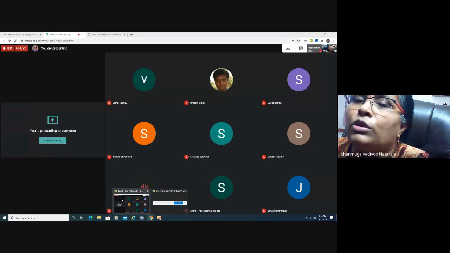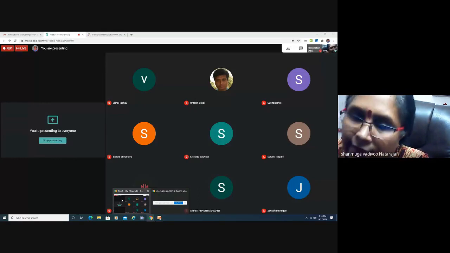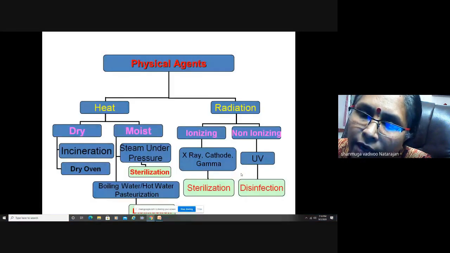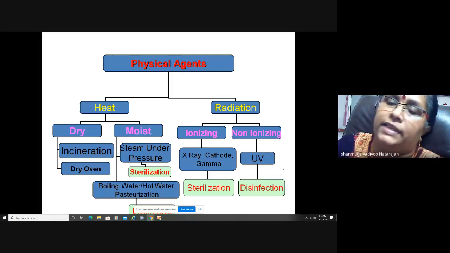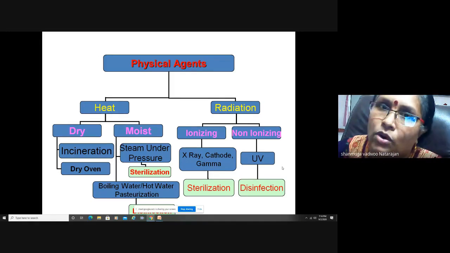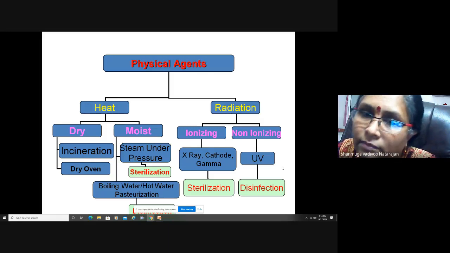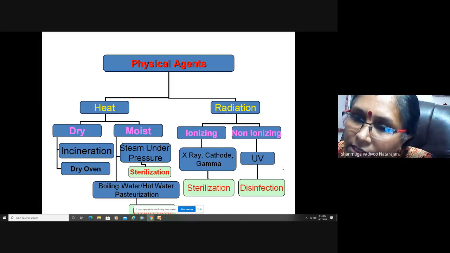Most disinfection procedures can kill the COVID virus. So ultraviolet light is only a disinfection, but it doesn't cause sterilization. I'll go to the next slide. This is in brief about physical agents. Shall I move to the next slide?